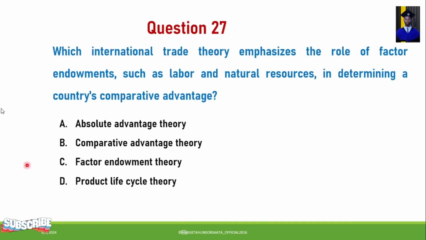Question number 27. Which international trade theory emphasizes the role of factor endowments such as labor and natural resources in determining a country's comparative advantage? A. Absolute advantage theory. B. Comparative advantage theory. C. Factor endowment theory. D. Product life cycle theory. So the correct answer for this question is factor endowment theory, an international trade theory which emphasizes the role of factor endowments such as labor and natural resources in determining a country's comparative advantage.